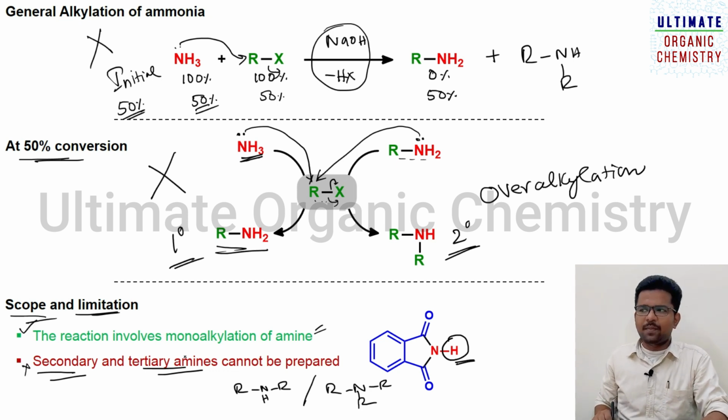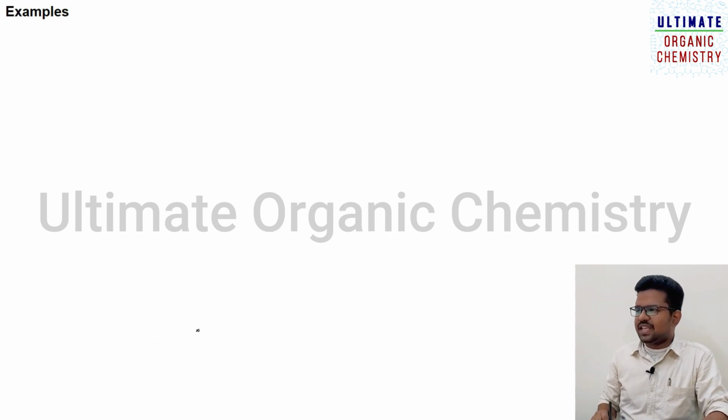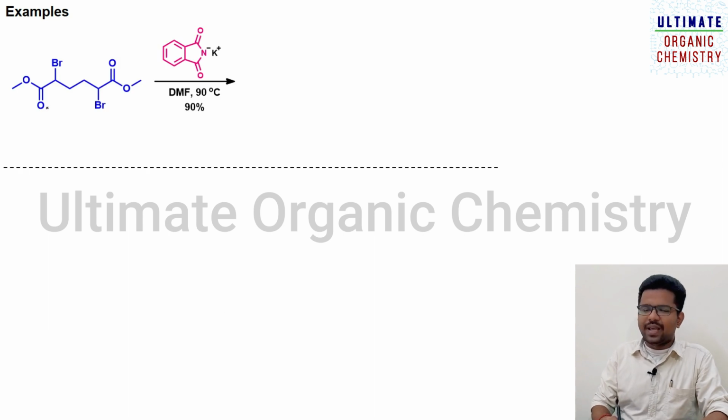Now let us discuss some examples based on Gabriel phthalimide synthesis. The first thing is, in this case you can see this is a dibromo diester compound. It is treated with potassium phthalimide at 90 degrees centigrade in DMF solvent.